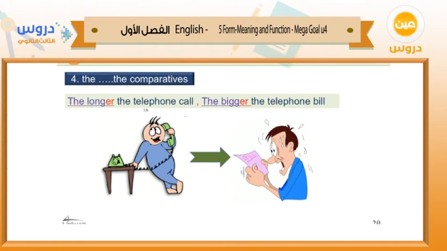In this case, if we have a cause and a result, we can use the plus the comparative form, I mean by comparative form, the adjective with er in the short, or more plus adjective in the long adjective. The longer the telephone call, the bigger the telephone bill.